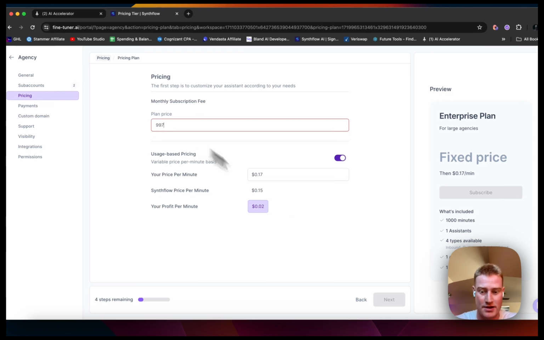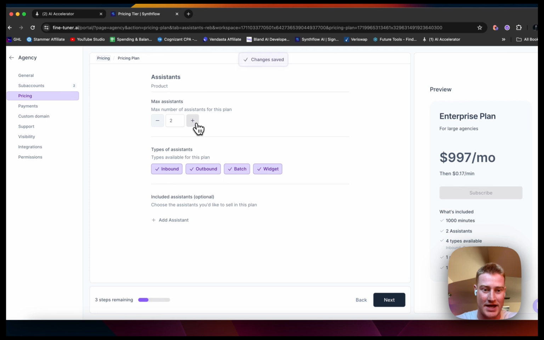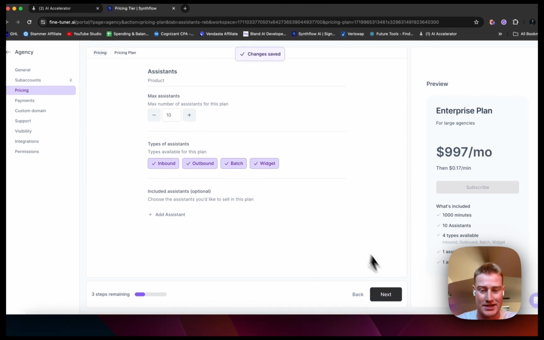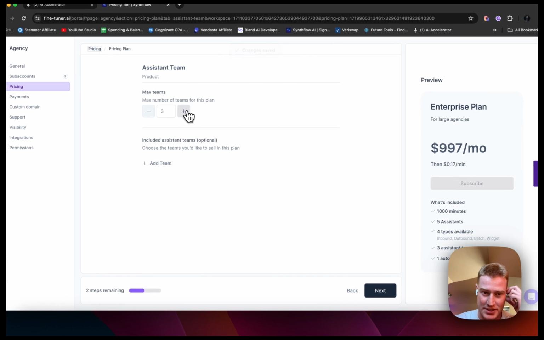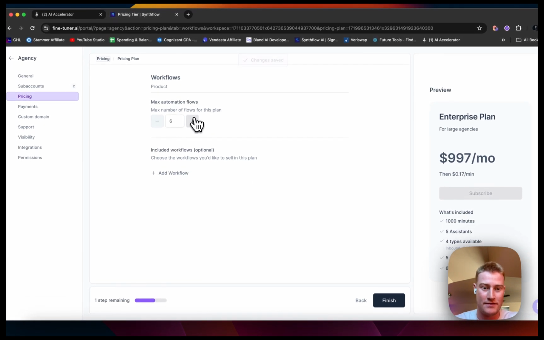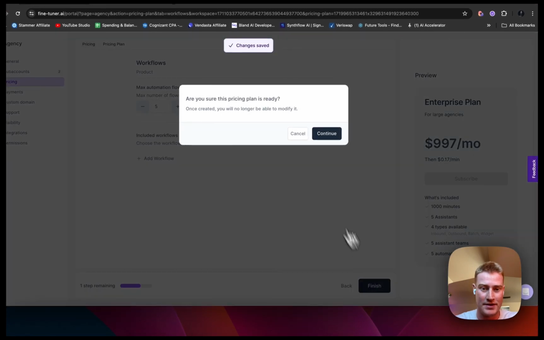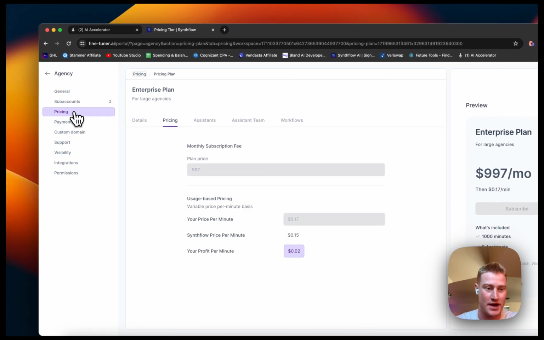We need to delete this there. All right, move on. And let's just allow all of these max number of assistants. Let's do 5 assistants. Max number of teams, 5 teams, 5 automations. Now let's set that one to go. And then let's come back here.